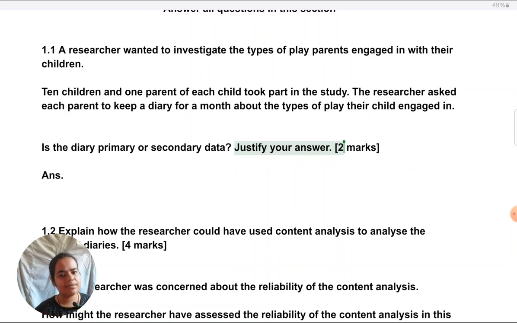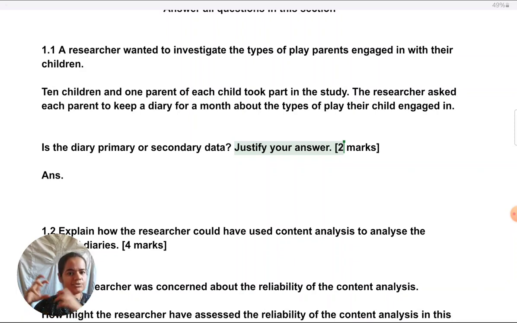Now, one very common mistake students make in these type of questions is for primary and secondary data to identify which type it is, they will simply look at, did the researcher personally collect the data or was the data collected by some other researcher? That is not the definition of primary data. The key defining factor is, has the data been collected for the explicit purpose of this study, or was it collected for the purpose of some other study and it is being used in this one?